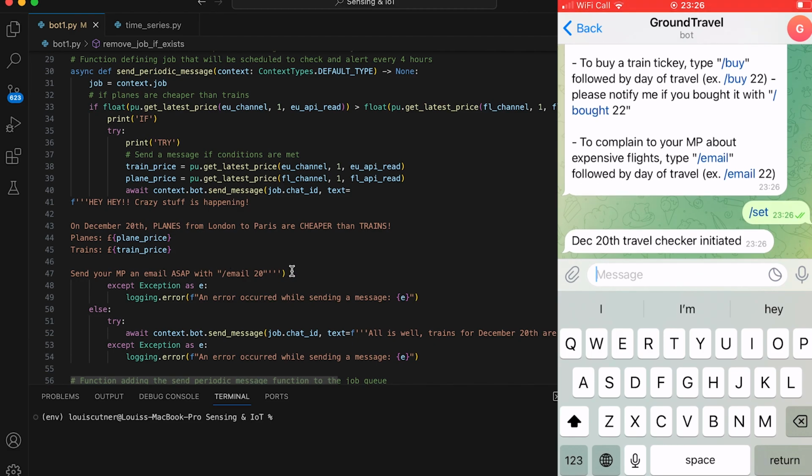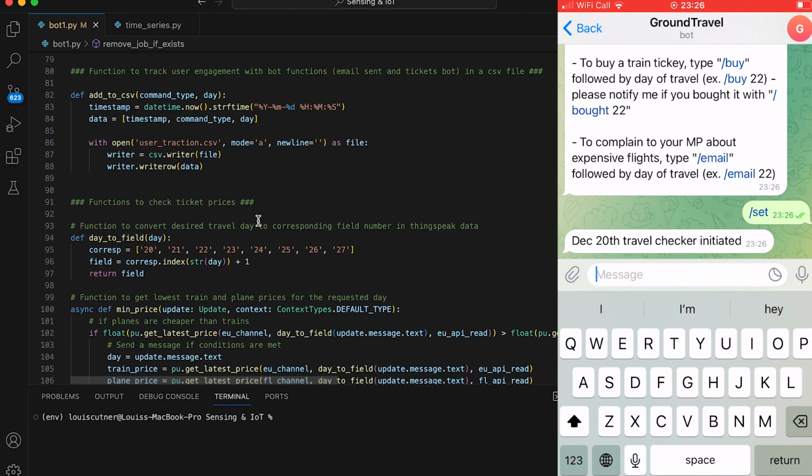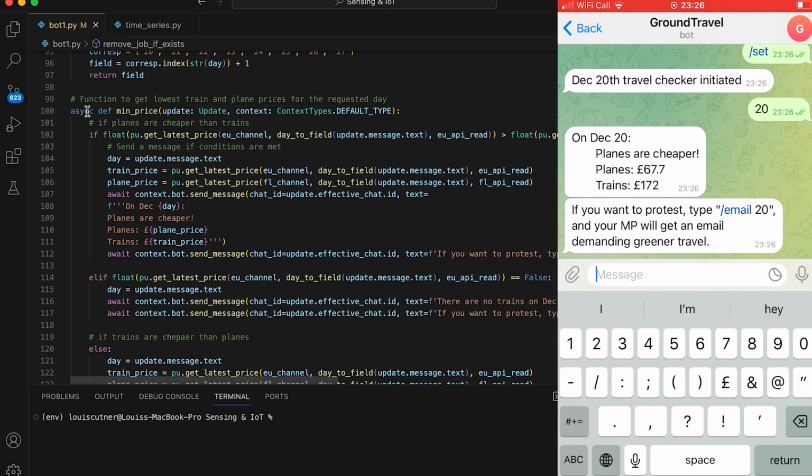It would take in the flight and train data and let the user know if flights are cheaper than trains at the moment. A few other functionalities allowed the user to get the minimum price information for given travel dates and visualize how they've changed over time. The image of a graph was provided for this purpose.